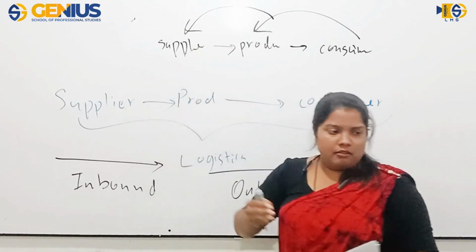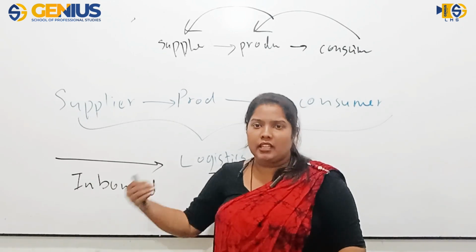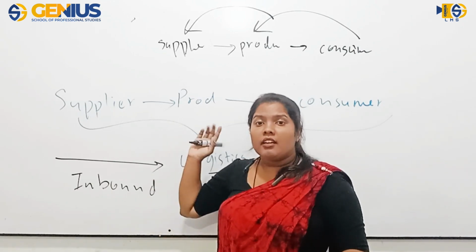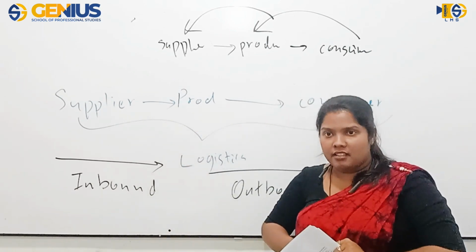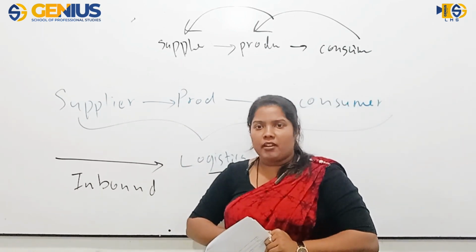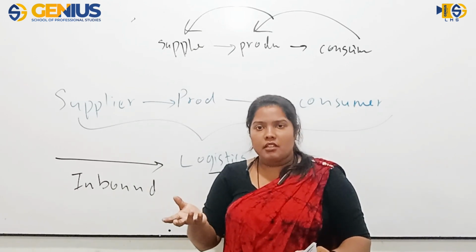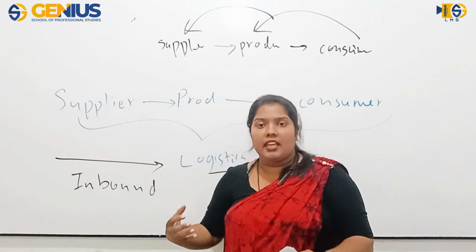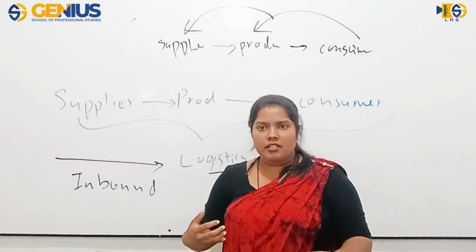That is what you call reverse logistics. For example, I told you about gas cylinders and things like that. Those are things that we collect again. The empty gas cylinder we collect again as a producer. Isn't that so?